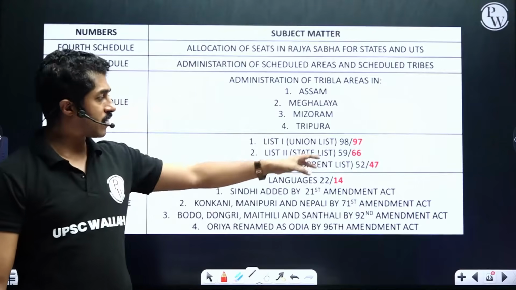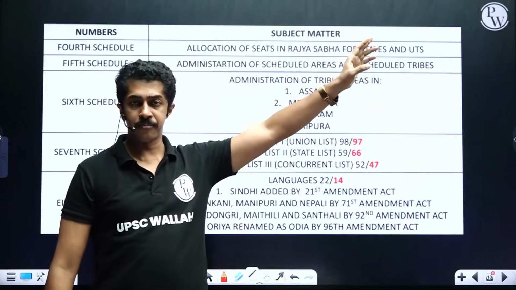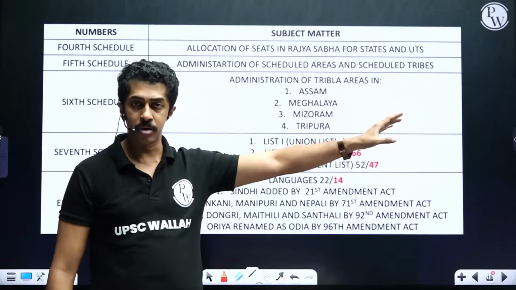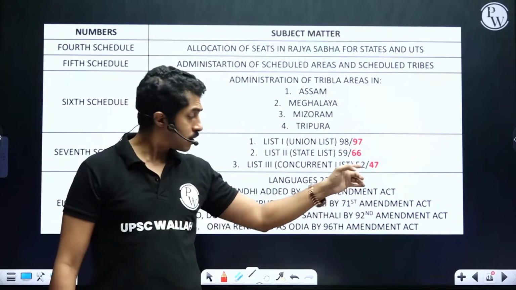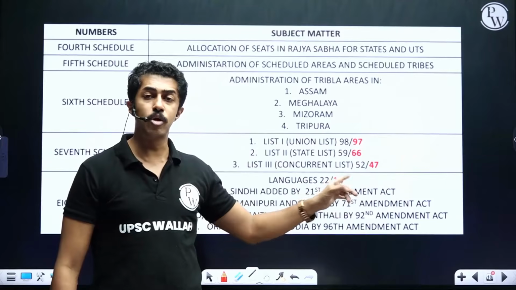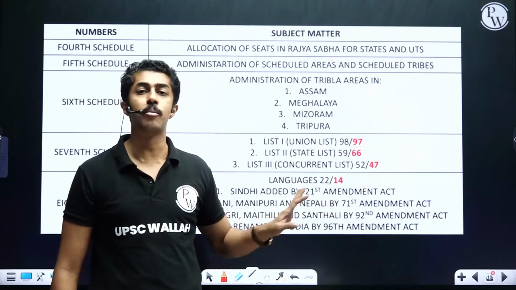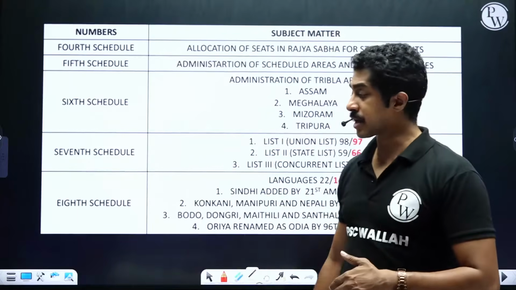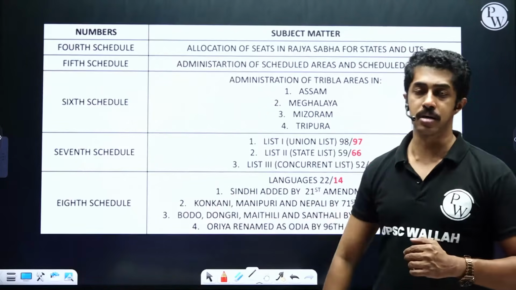Alright, what I have given in red is the old one. How many subjects were there? What was the initial number? Today, how many are there? Languages, how many official languages were there initially? Today, how many are there? Getting the point here? Now, in this again, you will note that some amendments are there.